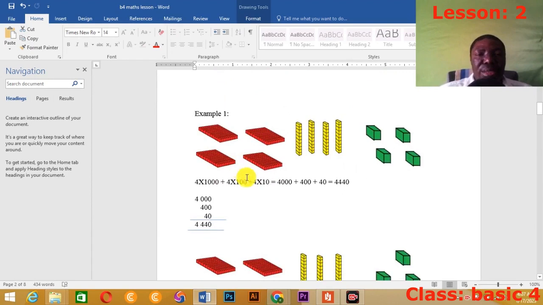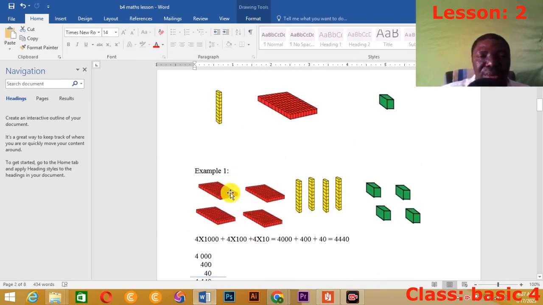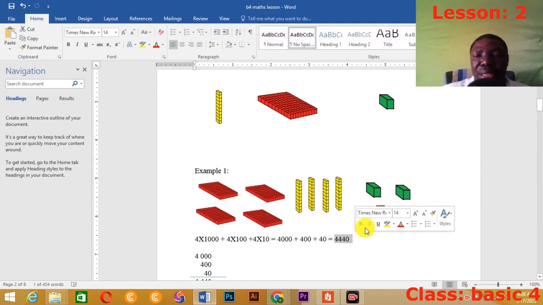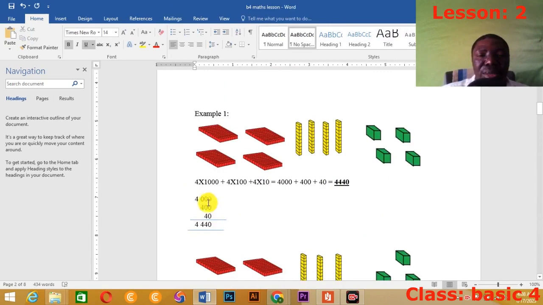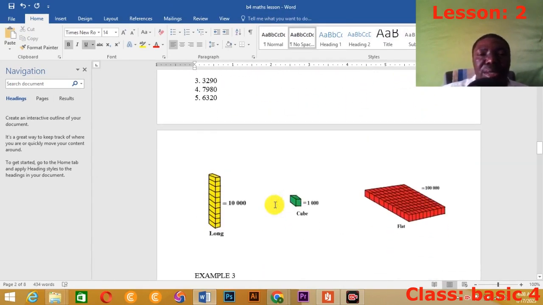Are you clear? If you are given a design like that, the multi-base material like this, and asked to write the figure, just know that this one represents 1000. So 4 of them, that's 4 times 1000, plus this one represents 100, so 4 times 100, plus this one represents 10. So that's what you have there, and the final answer will be this one. I hope you are clear. Just add it, and I showed you how to add it also, in this simple form. So that is how you do it.